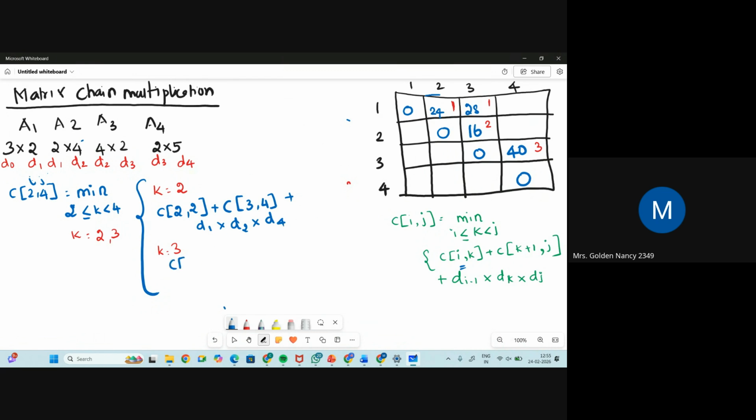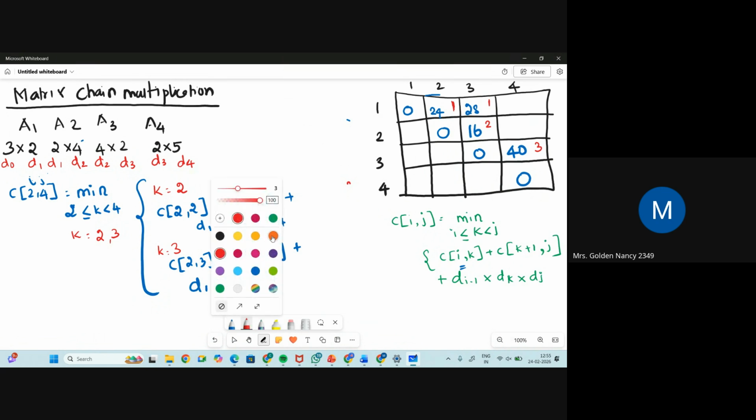Similarly, when k is equal to 3, you will have C of 2 comma 3 plus C of 3 comma 3 plus d of 1 into d of 3 into d of 4. I'm just substituting the values quickly.